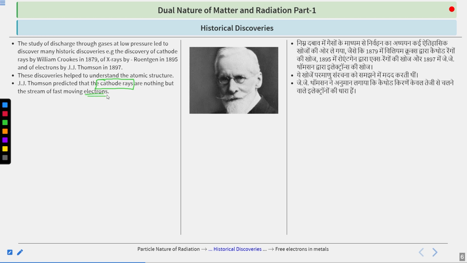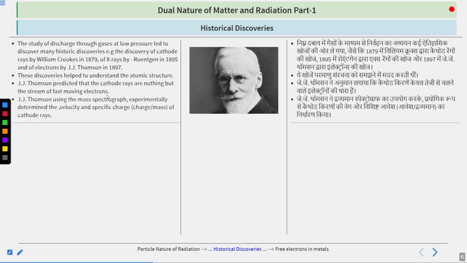Electrons move fast in a straight line and appear as a ray, but it is actually fast-moving electrons, nothing apart from that. Using the mass spectrograph, J.J. Thomson experimentally determined the velocity and the specific charge, charge by mass, of cathode rays.